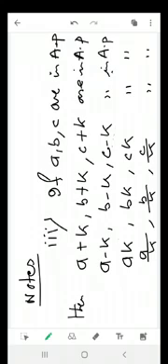If some numbers are in AP and we need to add some numbers with each term of the AP, then the resultant sequence is also in AP. If we subtract some numbers from every number, then that is also in AP. If we multiply, then that is also in AP. If you divide, that is also in AP.